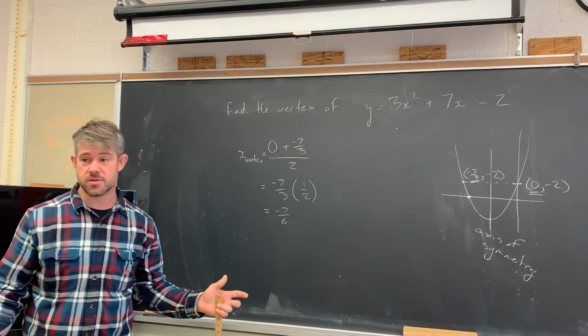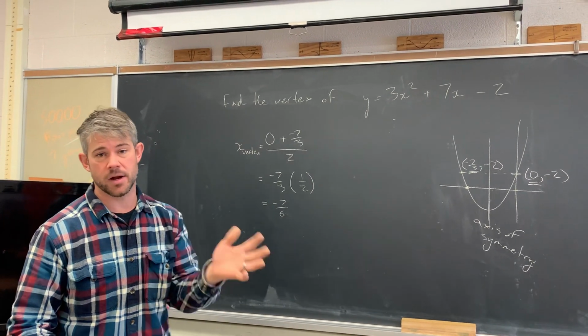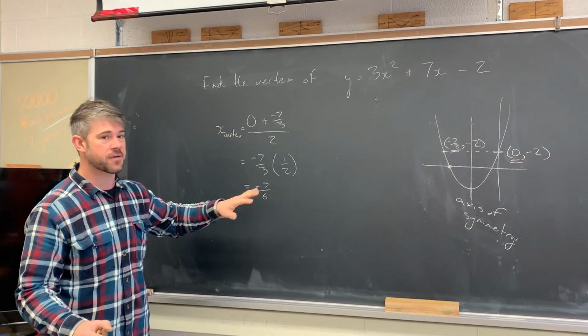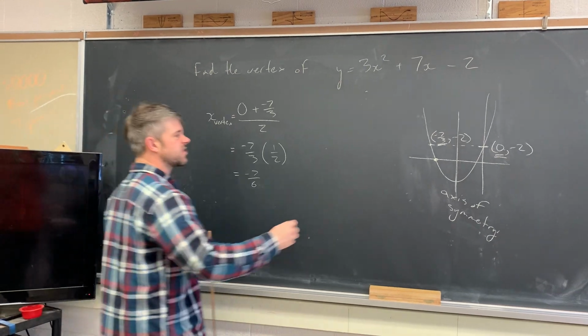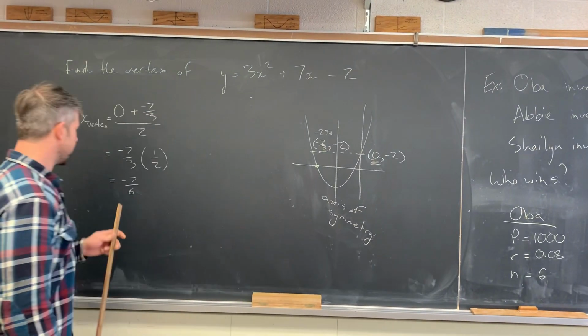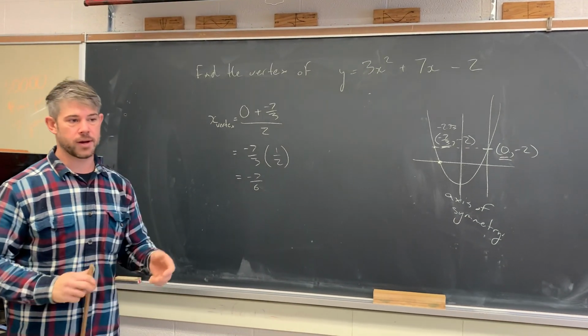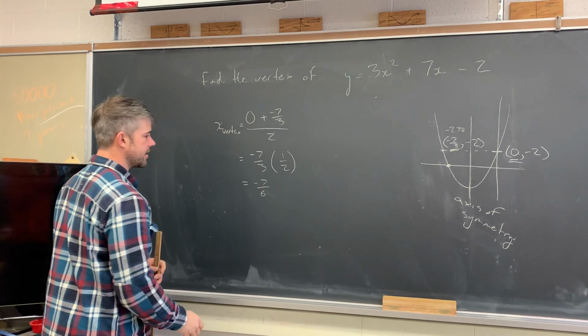Now you can use your calculators and get to a decimal approximation in some classes. Some teachers may want you to leave it as a fraction. I prefer fractions, but my current class probably prefers decimals. So they likely would have changed this to negative 2.333, and they likely would have changed that to 1.16666. But we'll leave this as negative 7 over 6.